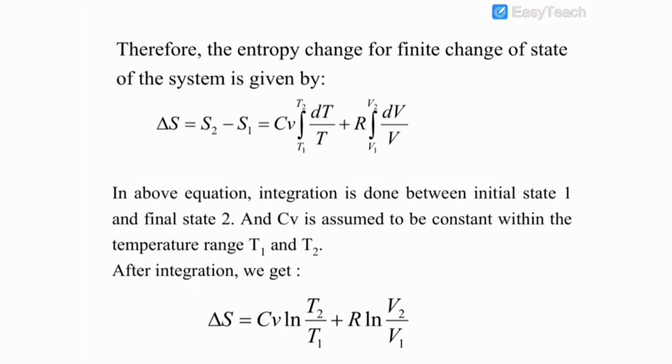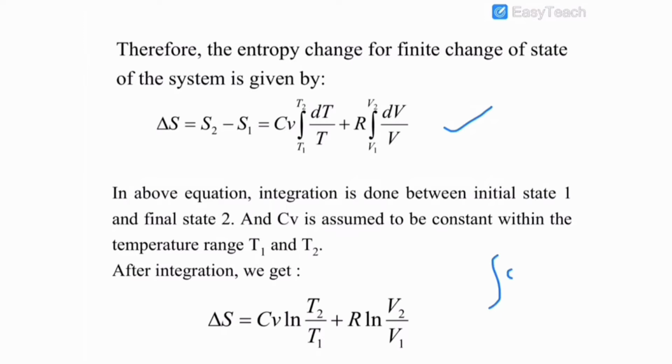Therefore, the entropy change for a finite change of state of the system is given by delta S, which is S2 minus S1 because it is a state function. Here Cv and R are constant. On integrating this equation, we get Cv times the integral of dT by T from T1 to T2 plus R times the integral of dV by V from V1 to V2. In the above equation, integration is done between the initial state 1 and final state 2, and Cv is assumed to be constant within the temperature range T1 to T2.